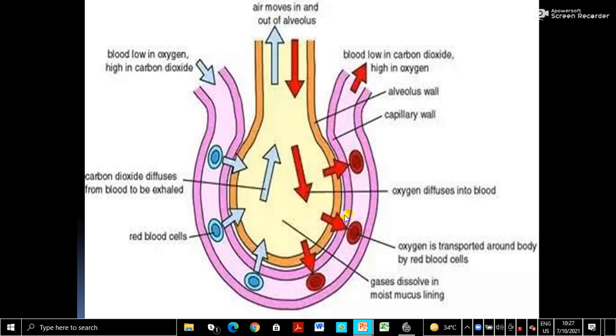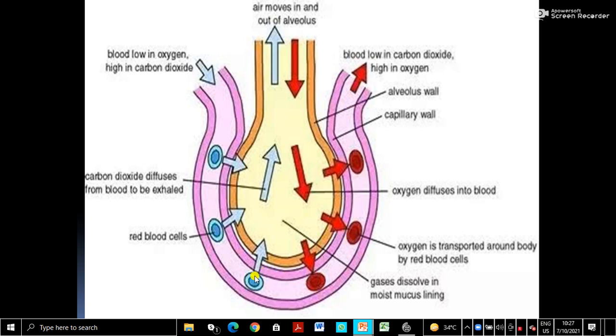This is called the diffusion membrane. The diffusion membrane involves the alveolar wall, which is a very transparent wall, and the blood capillary wall, and there is a small space inside. So these three form a unique membrane, which we can call the diffusion membrane. And so through the diffusion membrane, oxygen diffuses into the blood vessels.